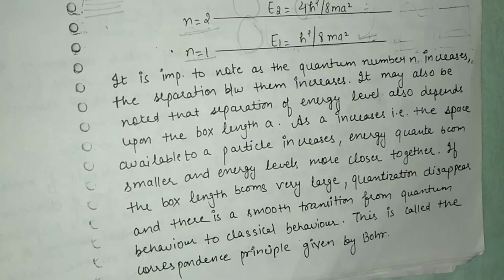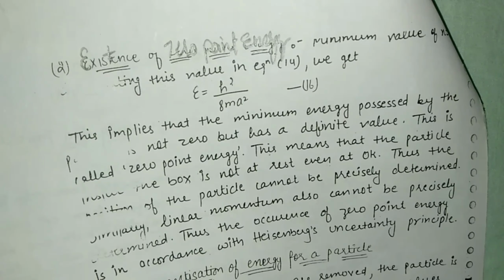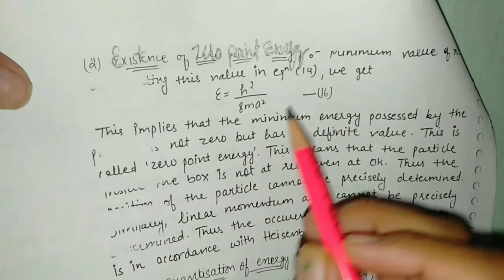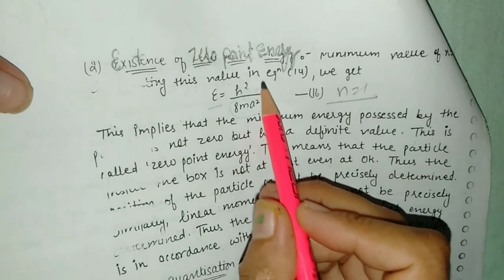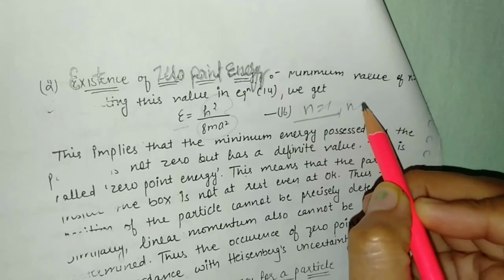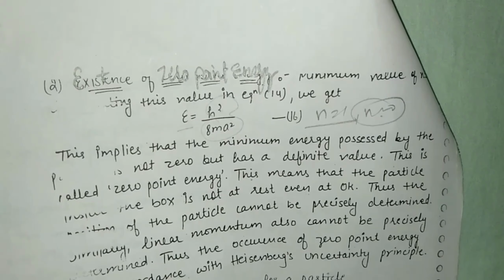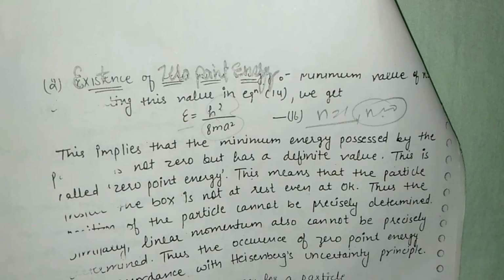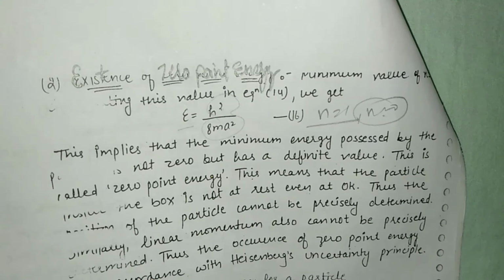The next important term is the existence of zero point energy. As we have calculated the energy for the particle in a one-dimensional box, when we consider n equal to 1, the energy is h square upon 8 m a square. If we consider n equal to 0, the energy is equal to 0. It means we can't apply that condition; we can't consider the minimum energy possessed by the particle to be 0. It has a definite value, so that the electron can move from one place to another.